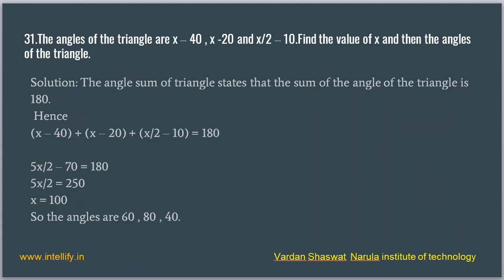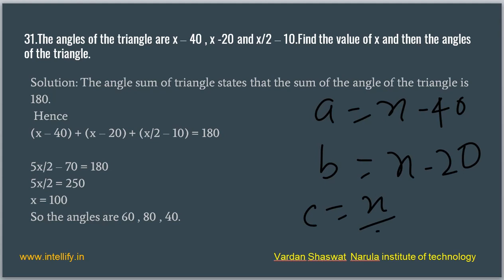We have the angles of a triangle given. We have x minus 40 as one of the angles. So let us say that we have three angles. We represent it as A equal to x minus 40, one of the angles we have. We have another angle B equal to x minus 20. And C is equal to x by 2 minus 10.